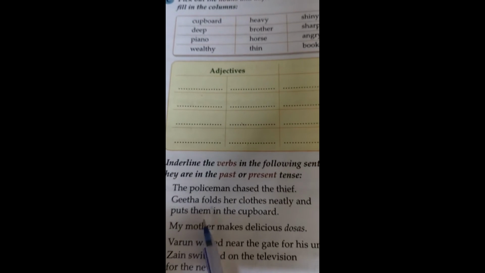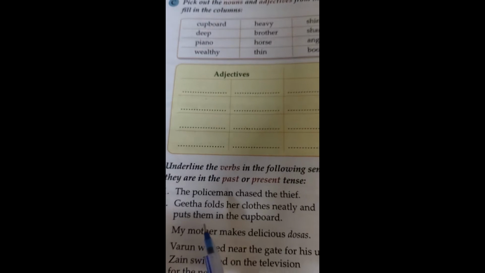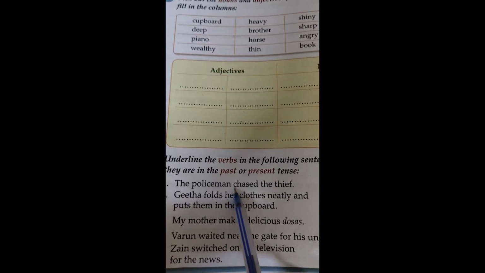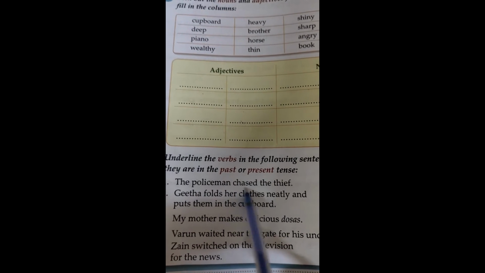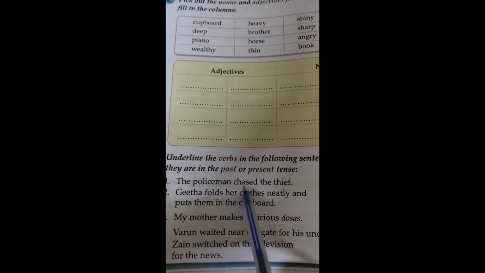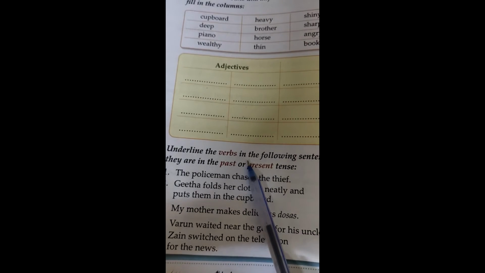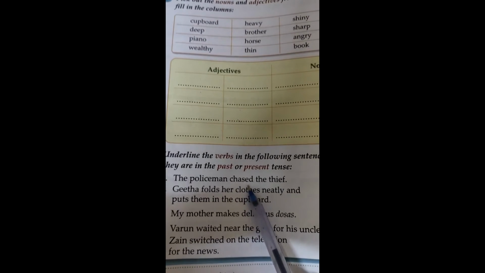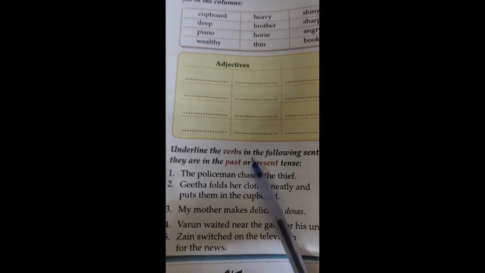The policeman chased the thief. See, first of all, try to find out the verb. Action or doing words are called verbs, right? So chased, this is the verb. Now which form do you have to find out, present or past? Ed is given there, right? So you can easily find it out. It is past, right? If it were in present, it would be only chase, not chased.